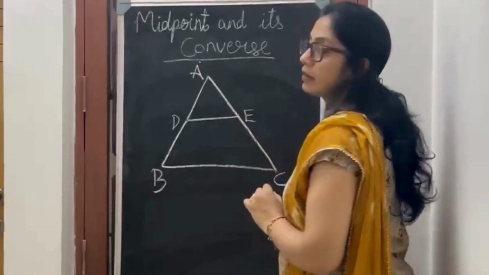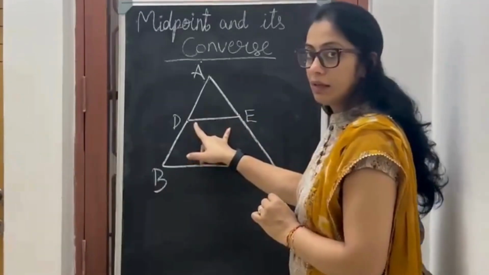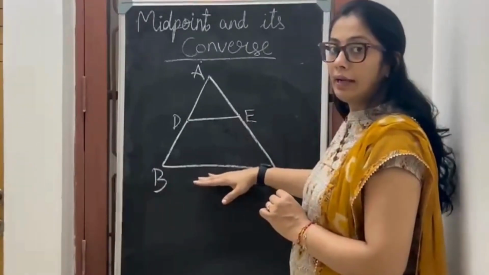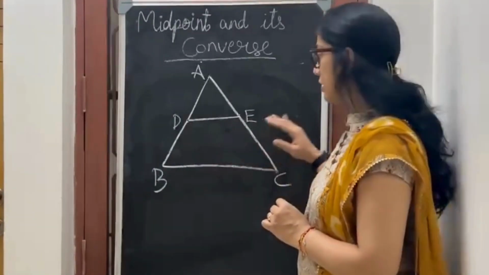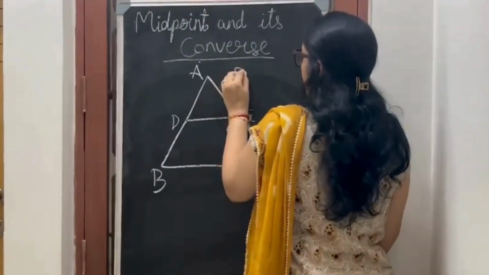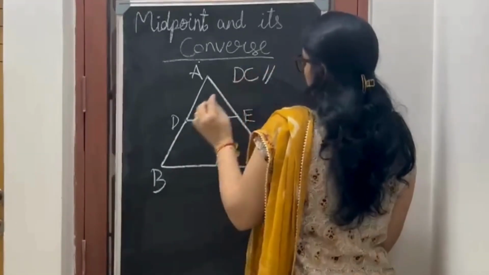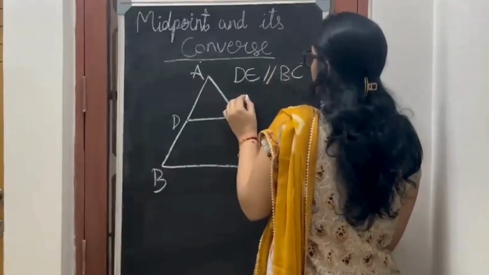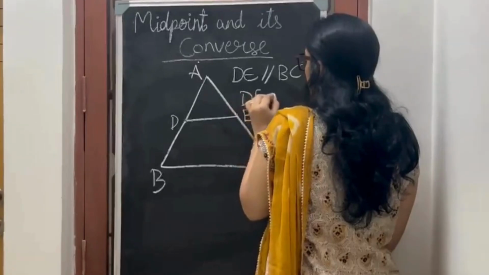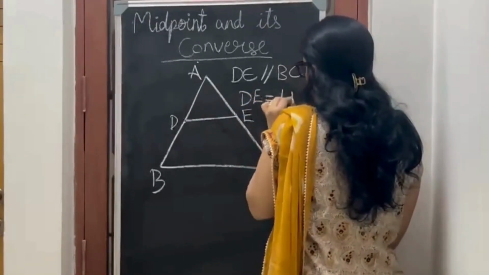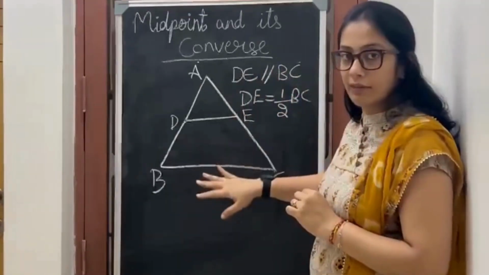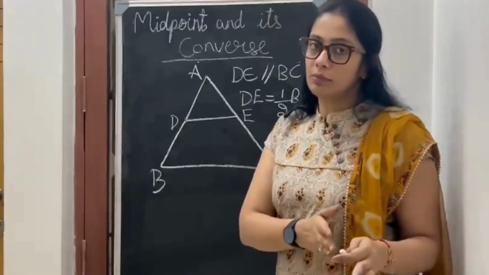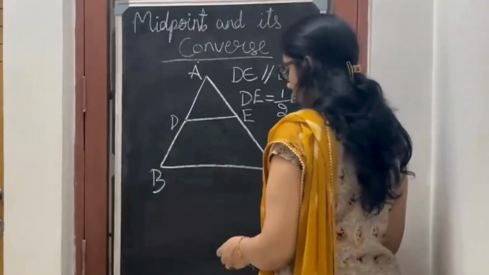So the theorem says the line segment DE is parallel to BC and at the same time it is half of BC. So what I have to prove in the theorem is that DE is parallel to BC and DE is equal to half of BC. These two things have to be proven in the theorem, and then this is used to solve other problems. So how should I prove it?